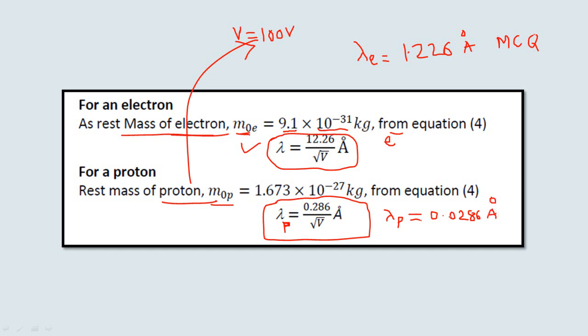Angstrom minute means 10 raised to power minus 10 meter. So it is equal to 0.0286 into 10 raised to power minus 10 meter. Is it clear? So these two formulas are important.